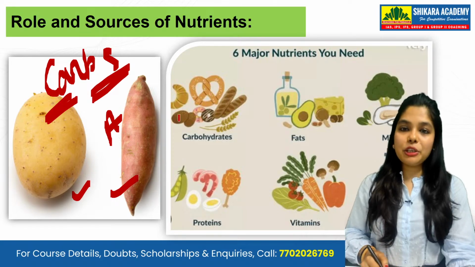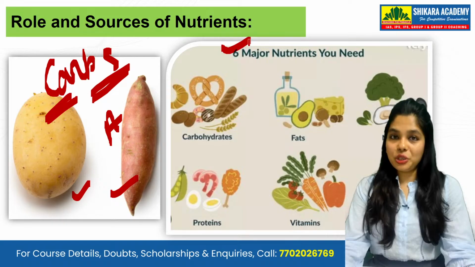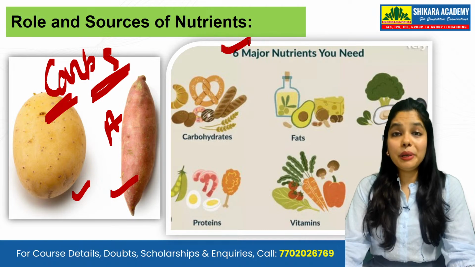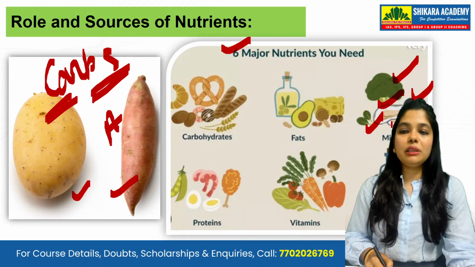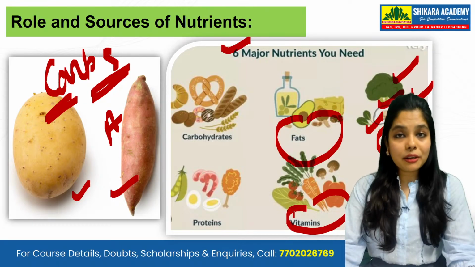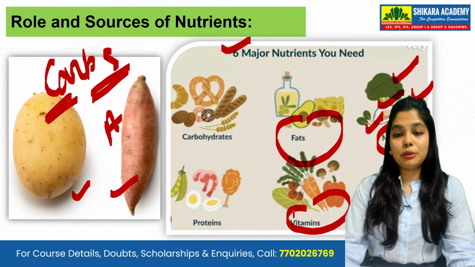Six major nutrition which you need. What are the six major nutrition, students, which you need? What do you think they are? They are your fats, minerals. You get a lot of minerals from fruits and vegetables, sea products, nuts, green leafy vegetables; all these provide you a lot of minerals. You need fats also, you need vitamins. Vitamin A you get from carrot. Vitamin A you also get from mangoes and sweet potato.